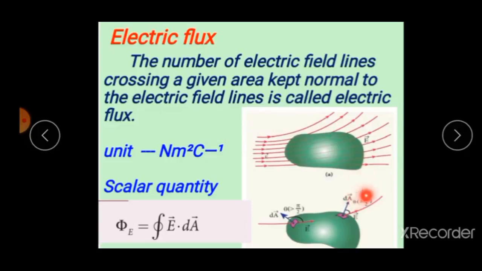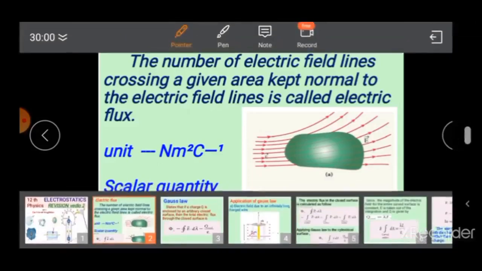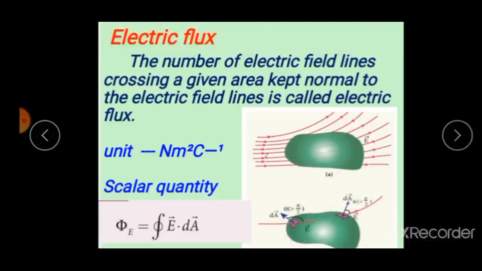Suppose a closed surface is present in the region of a non-uniform electric field. Now consider a very small area dA on the surface. The direction of dA is normal to the surface, outward. The electric field over dA is supposed to be constant, E vector.